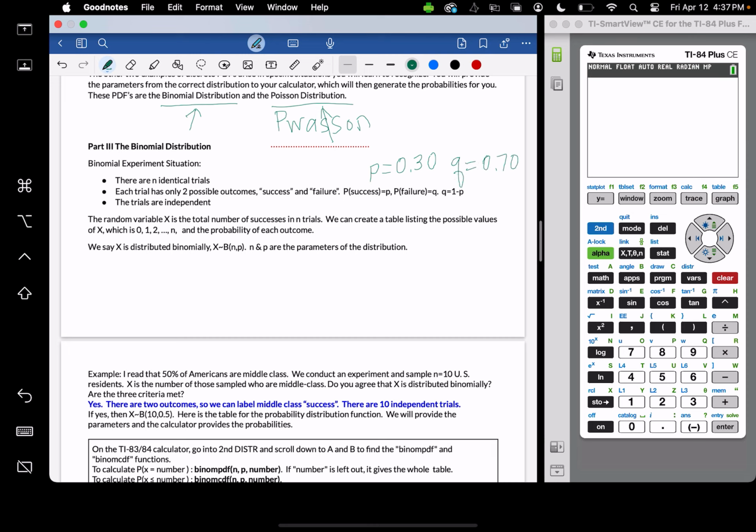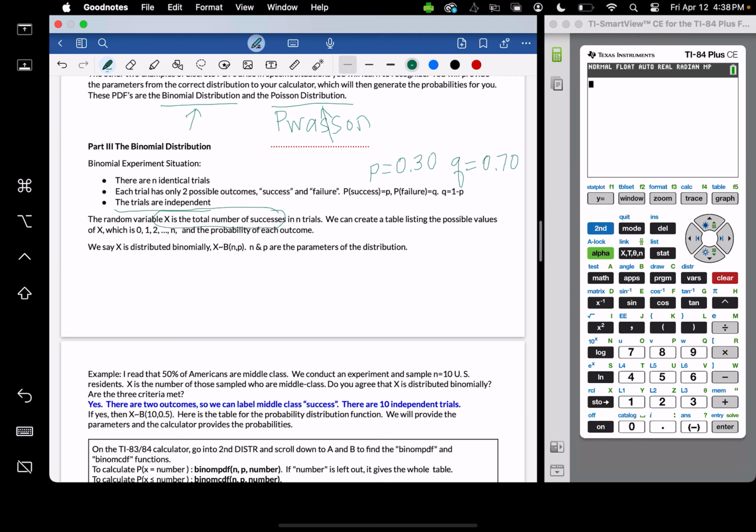And the last requirement for binomial experiment is that the trials are independent of each other. So if you do a binomial experiment and then you do it again, the next time around is not influenced by the results of the previous experiment. The random variable x will be the total number of successes in n trials. This will make sense when I give you an example. So let's say you're going to do 10 trials. How many times did you get success? The number of successes is your random variable x.